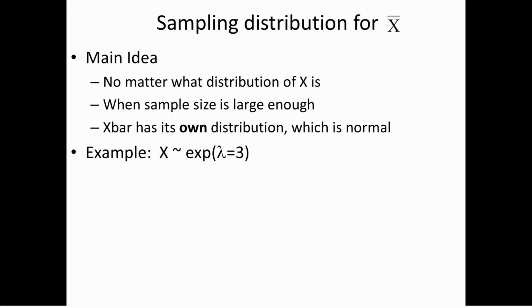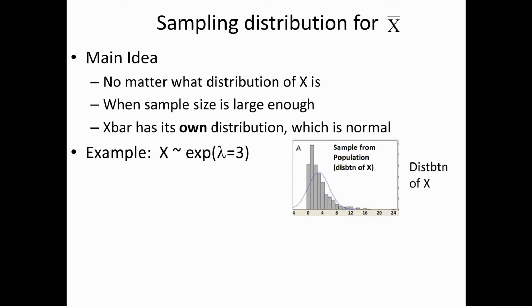Let me show you how this works. Here's an example where we have a random variable that's distributed as an exponential random variable with parameter lambda equals 3. This is what the distribution of x looks like. Notice it's nowhere near normal. An exponential distribution is never bell-shaped, because it starts at 0. The mean is 3, but there's no way in the world this is normal. So x does not have a normal distribution. It has a right-skewed distribution.